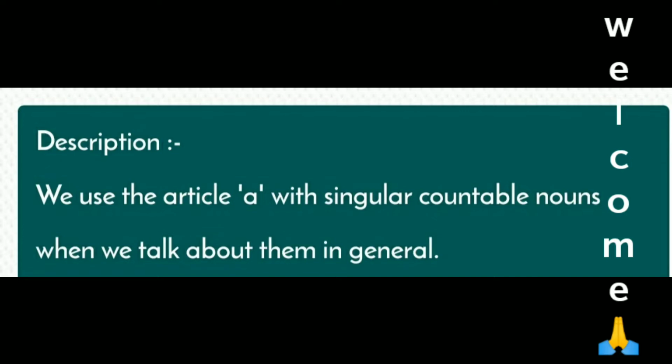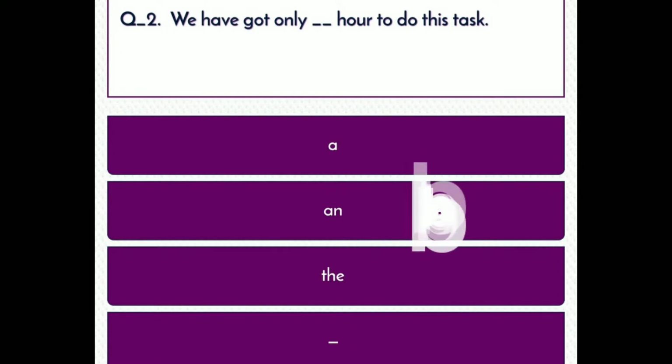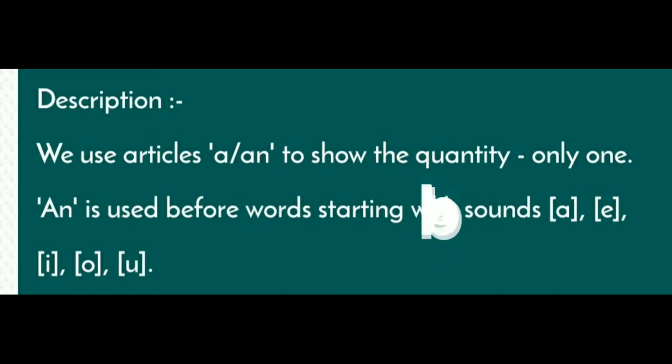Next question: We have got only an hour to do this task. Option A: a, option B: an, option C: the, option D: dot. Right answer: option B. Correct answer. Description: We use the article a or an to show the quantity, only one. An is used before words starting with the sounds a, e, i, o, u. Next question.